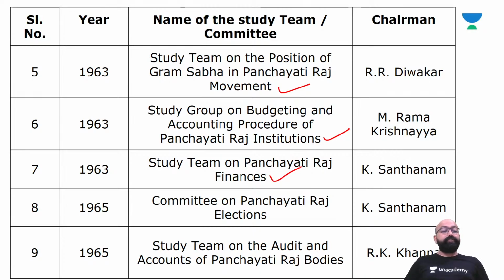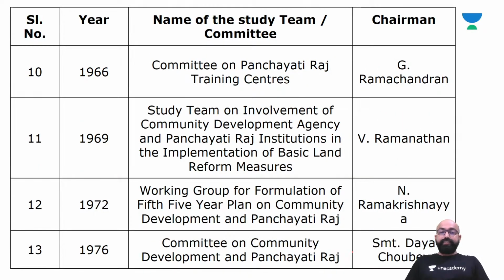After 2 years, in 1965, the government appointed the Committee on Panchayati Raj Elections under the chairmanship of K. Santhanam, who had earlier submitted a report on Panchayati Raj finances. Yes, in 1965, a study team on the audit and accounts of Panchayati Raj bodies was appointed under the chairmanship of R.K. Khanna.